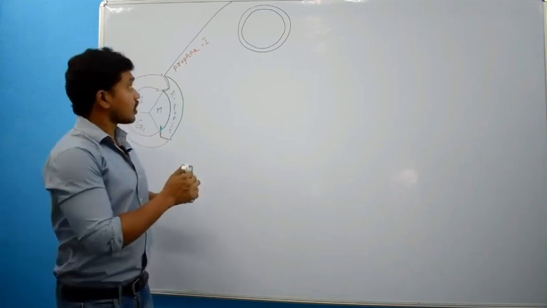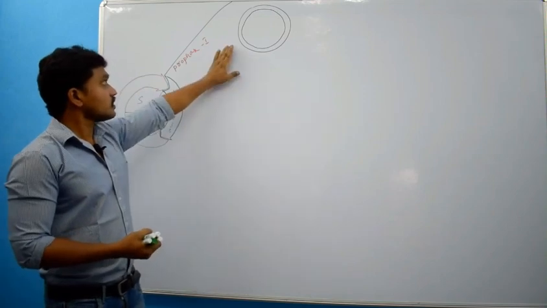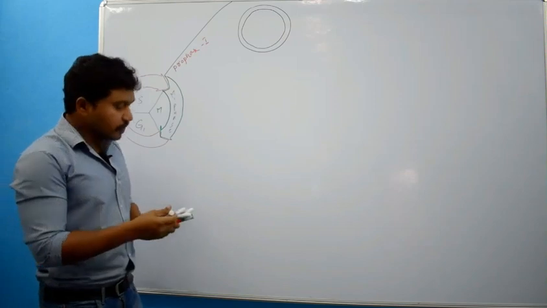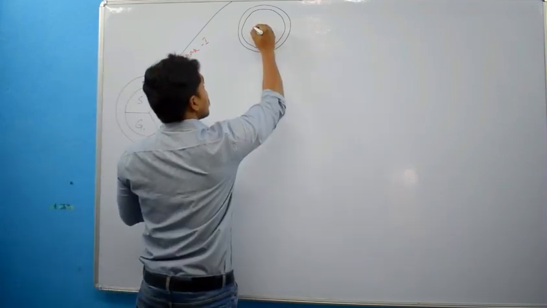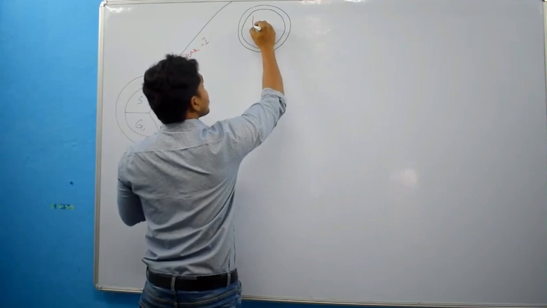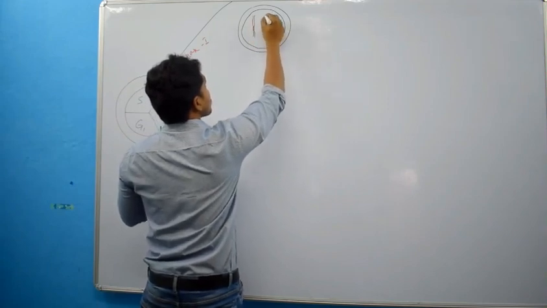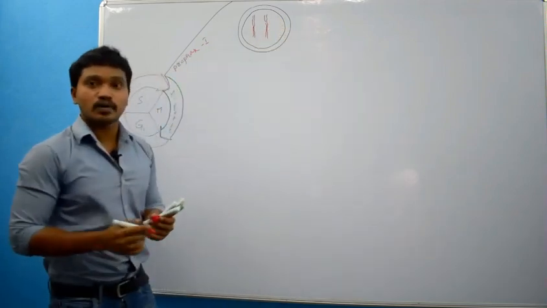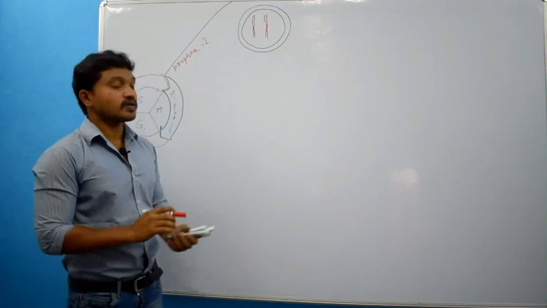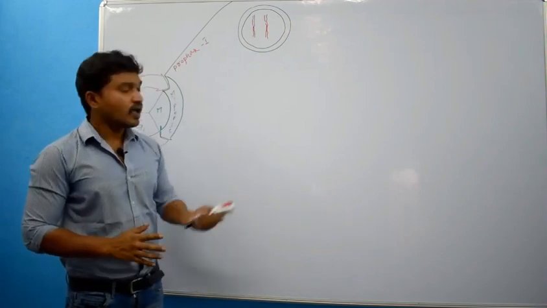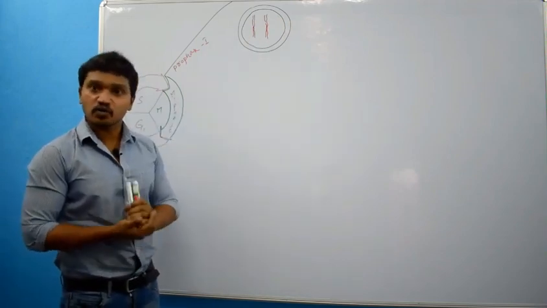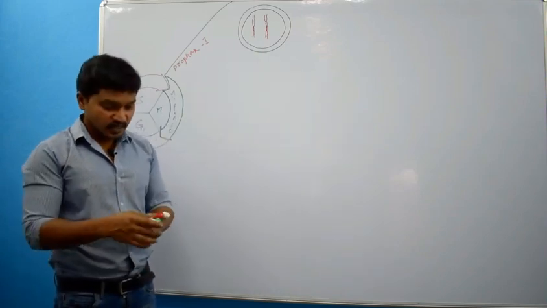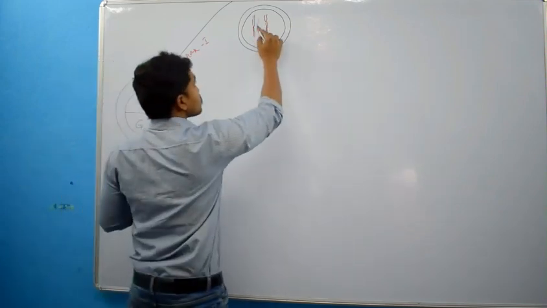Right? Okay. So in the leptotene phase, there will be appearance of thin threads. What are these thin threads? These thin threads are nothing but chromosomes. These chromosomes are arranged within the synaptonemal complex.